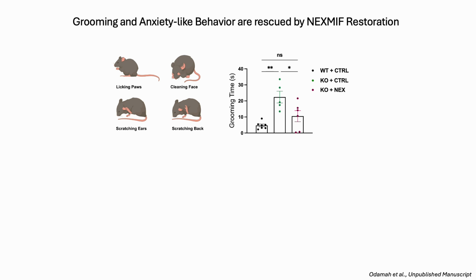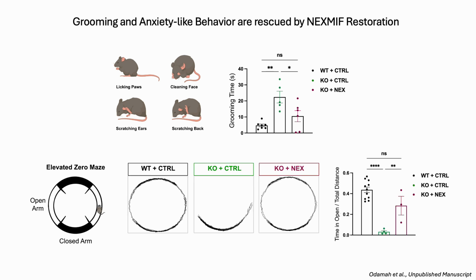We also examined grooming and anxiety-like behavior. The knockout control animals showed increased repetitive over-grooming behavior, but this was nicely reduced by Nexmif restoration. We also used the elevated zero maze to examine anxiety by quantifying the amount of time the mice spend hiding in the closed arms. As we see here, the knockout control mice spent the majority of their time hiding in the closed arms, but this was partially rescued by Nexmif restoration in the knockout mice.